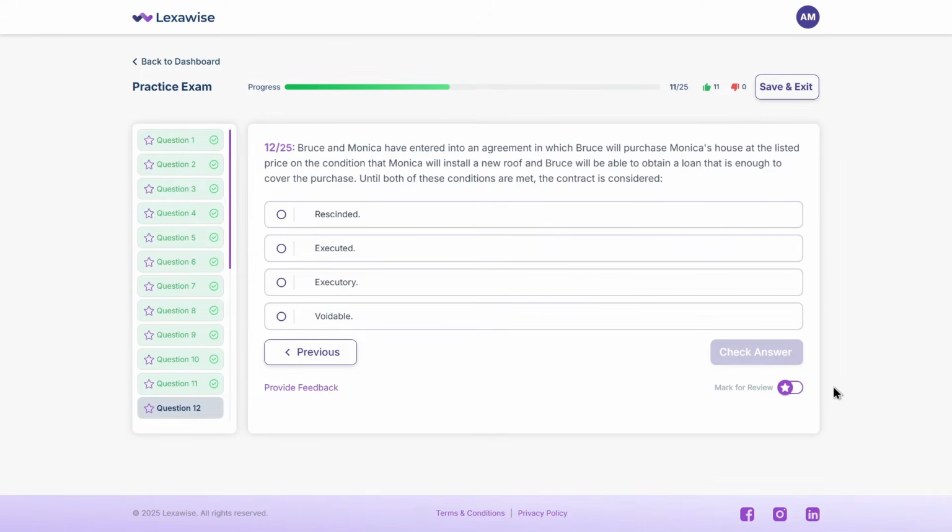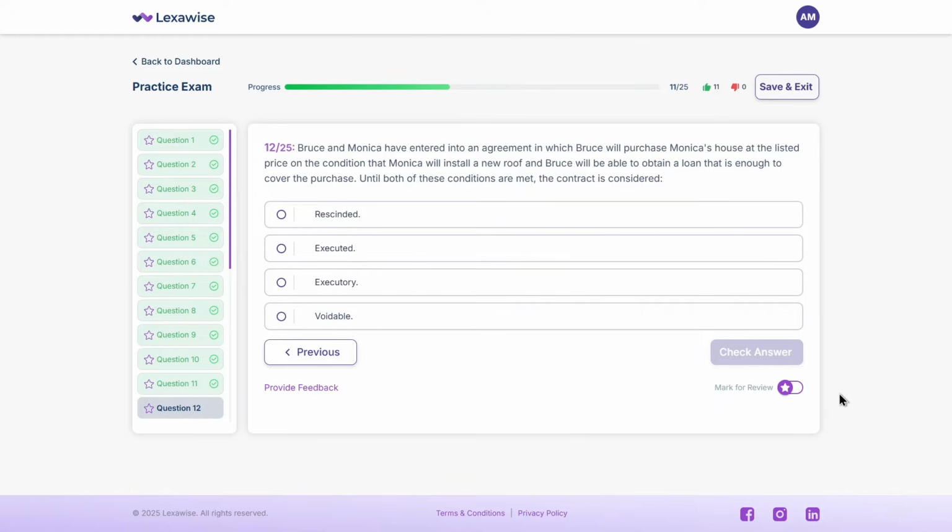Bruce and Monica have entered into an agreement in which Bruce will purchase Monica's house at the listed price on the condition that Monica will install a new roof and Bruce will be able to obtain a loan that is enough to cover the purchase. Until both of these conditions are met, the contract is considered A. rescinded, B. executed, C. executory, D. voidable. Take a second.